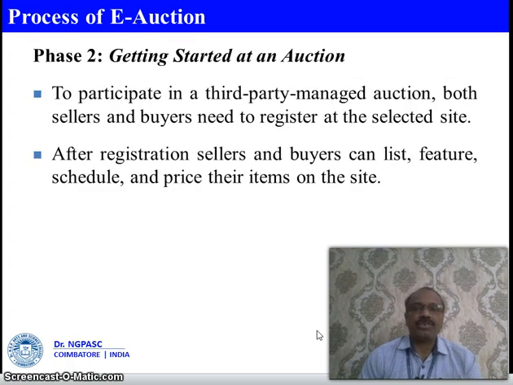Phase 2, getting started at an auction. To participate in a third-party managed auction, both sellers and buyers need to register at the selected site. So first we have to register on the selected site in which we do e-auction. After registration, sellers and buyers can list, feature, schedule and price their item on this site. So after the registration only, the sellers or buyers, whoever it may be, can list the product or services, and they can feature it, give the description of that particular product, and schedule, and also the prices of those items can be displayed in the site.